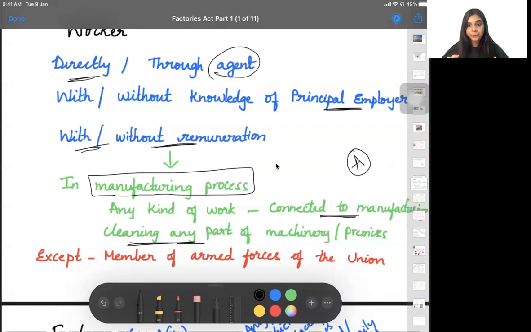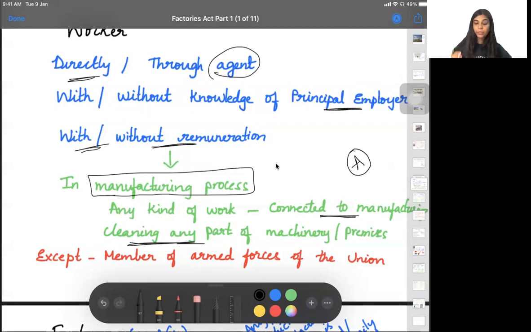Is that clear? Yes, ma'am. Suppose there is a security guard who is guarding the factory, standing outside the gate. He will not be called a worker because he is not directly involved in the manufacturing process. Is that clear? Yes. Okay.